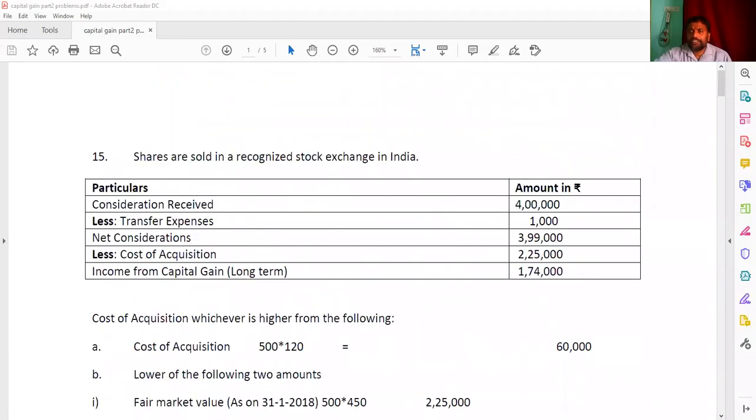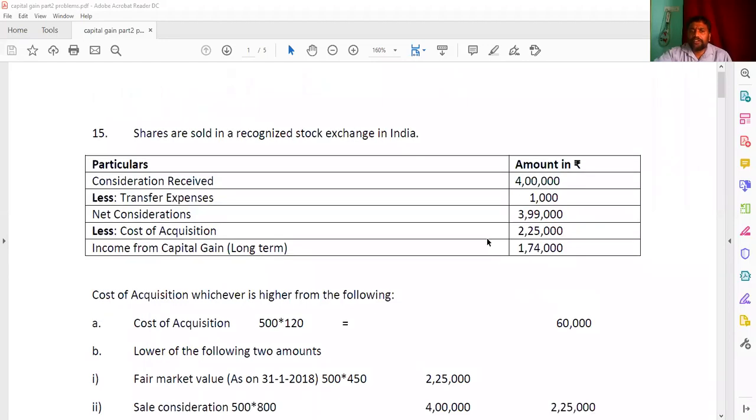So here the shares are sold in the recognized stock exchange. When they are sold in the recognized stock exchange in India, we have to make the calculation like this. The consideration received is 500 into 800. You got here the 4 lakhs. Transfer expenses 1,000. Then you got here the 3,99,000.